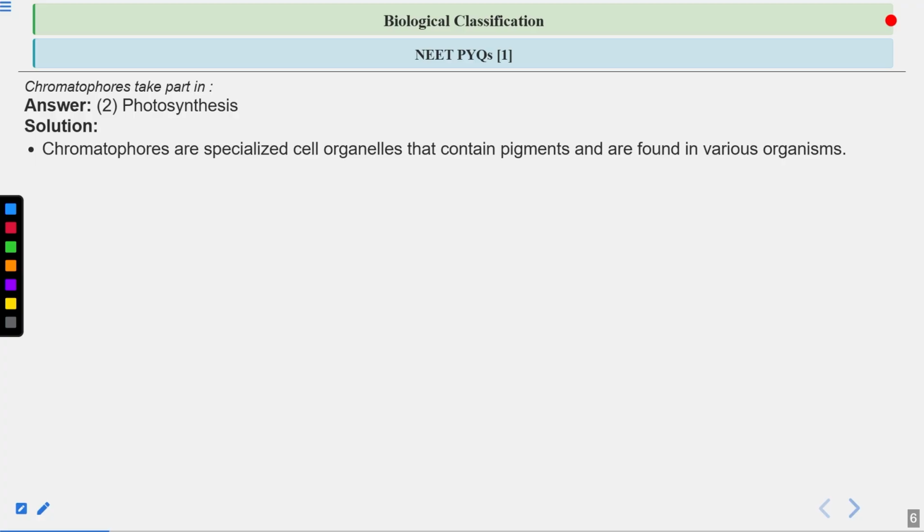They are pigmented membrane-bound vesicles that contain pigments, like bacterial chlorophyll, which is present in bacteria. They play a crucial role in photosynthesis because they consist of photosynthetic pigments such as bacterial chlorophyll and carotenoids.